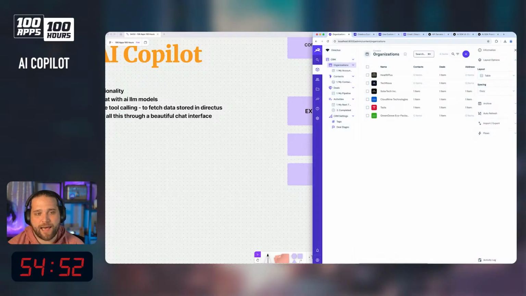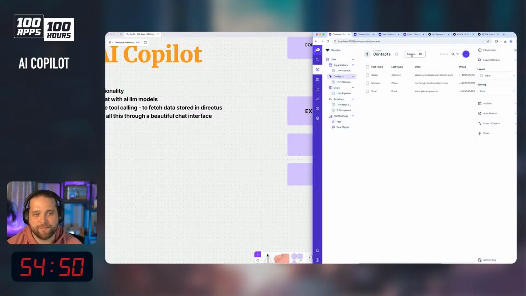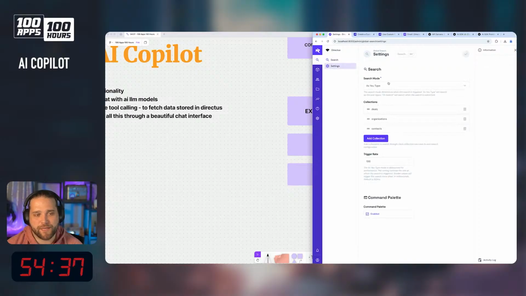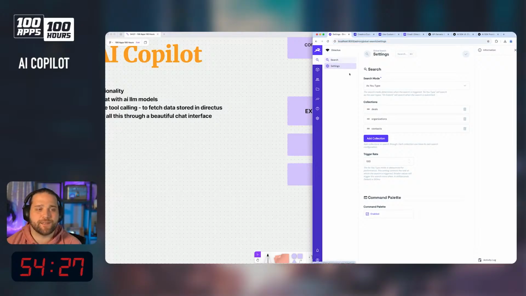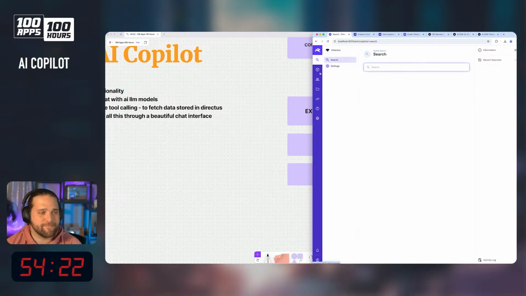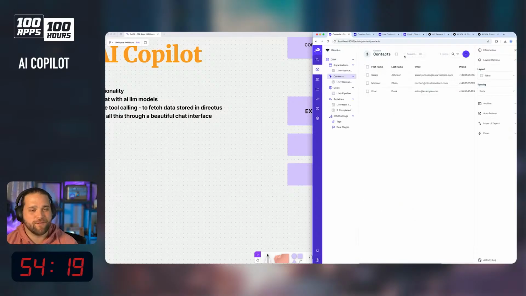What it does is it adds a command K search to every bit of Directus, so I can quickly search no matter where I'm at, whether I'm on contacts and I want to search organizations, and so on. It also comes with a settings page, and it's MIT licensed. So if you are looking at building a custom module, this is a good one to copy because it has a ton of functionality, and I had a small hand in it. Kudos to Hannes from our team for making this wicked awesome one.